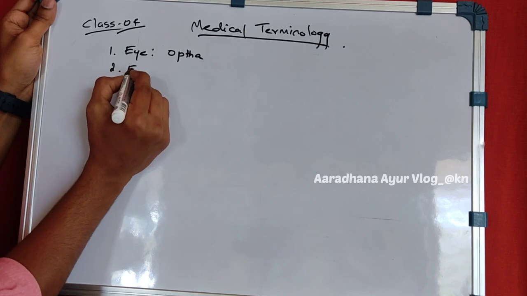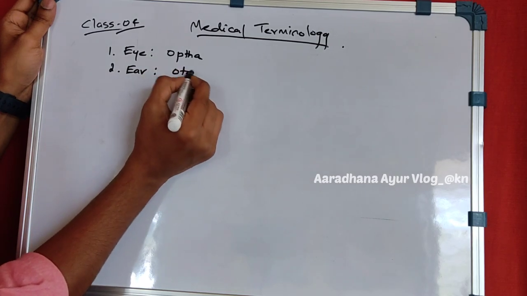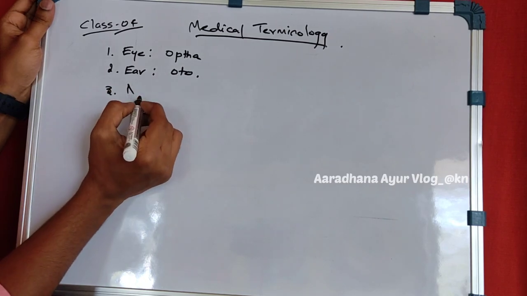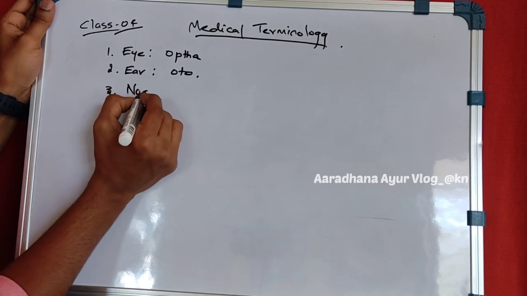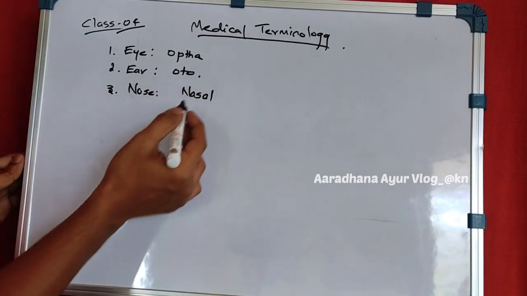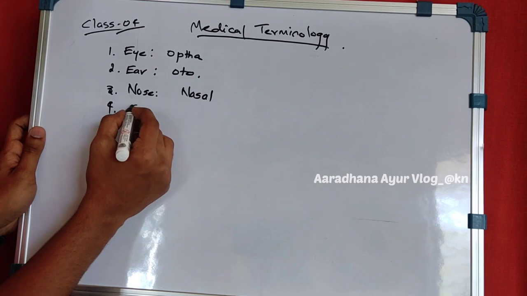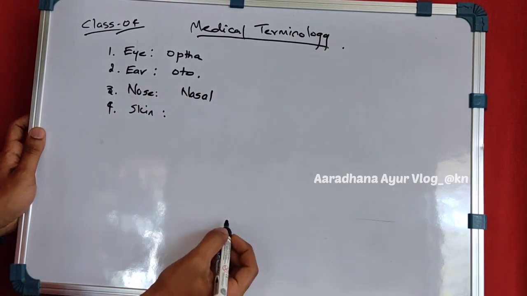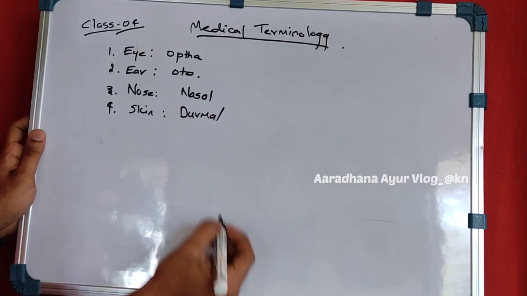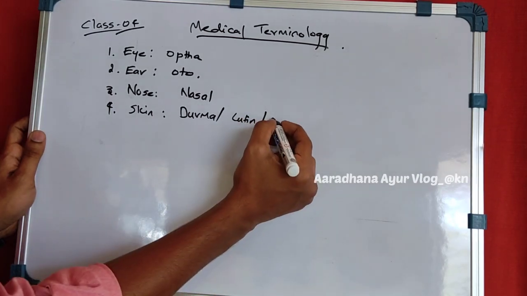Coming to the second point, that is the ear, it is otoscopy. Just make a note simultaneously so it will be easy for you. Nose, we call nasal, like the nasal cavity. Next is the skin, which will be familiar to you. It is called derma, or cutin, or cutaneous.